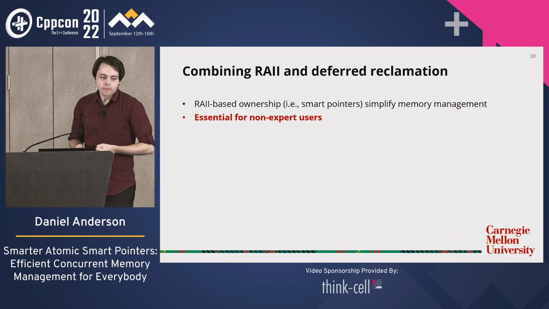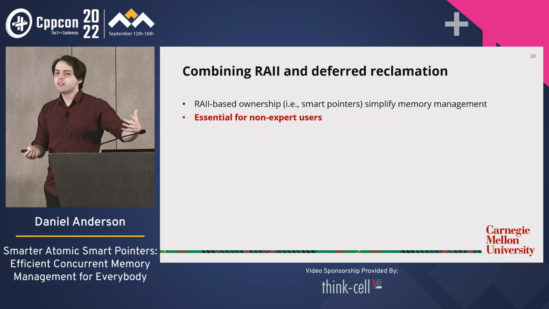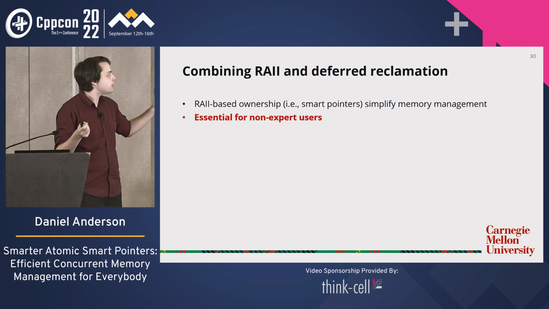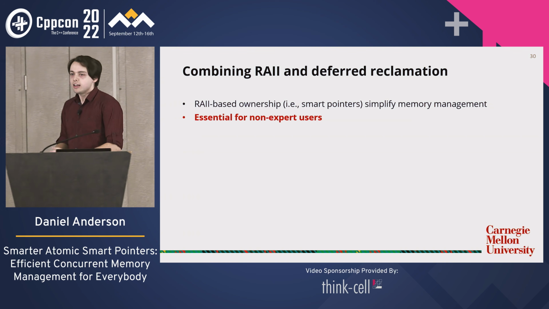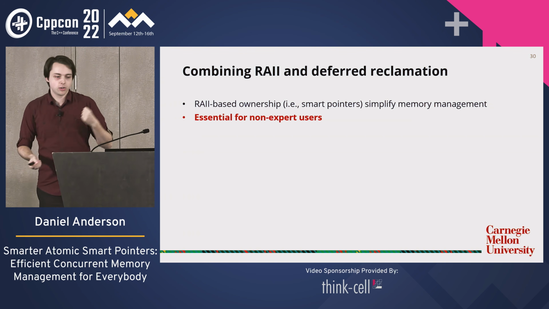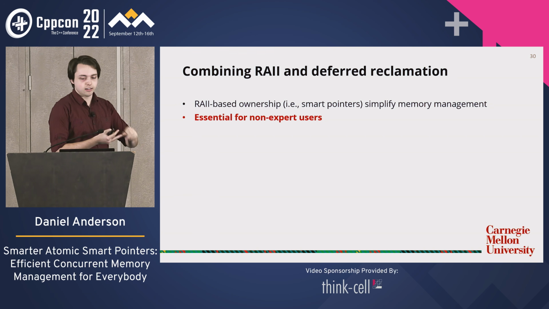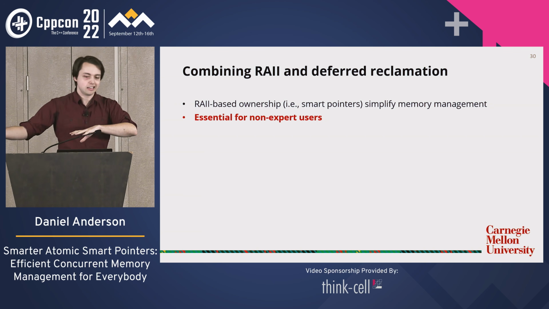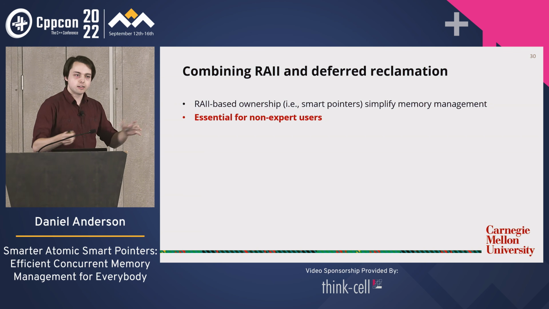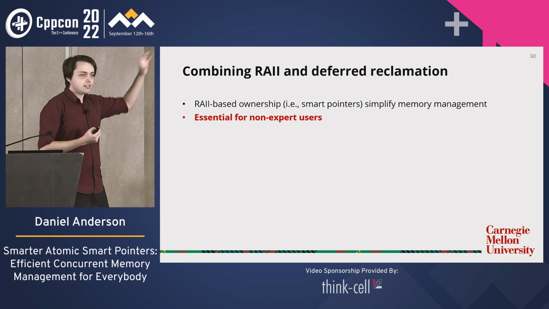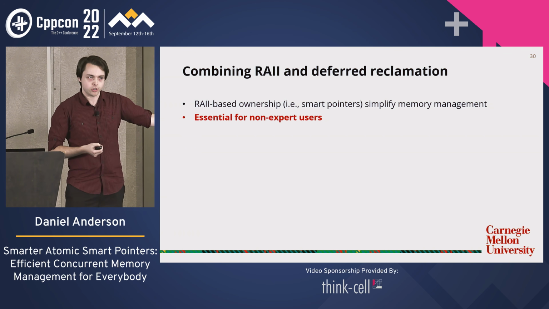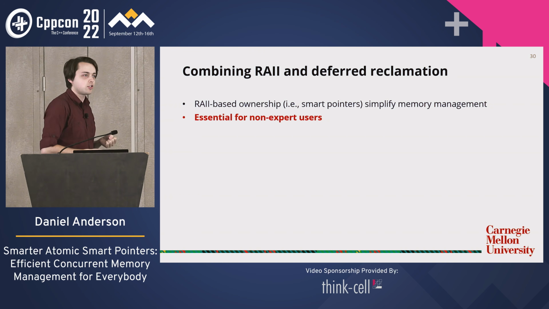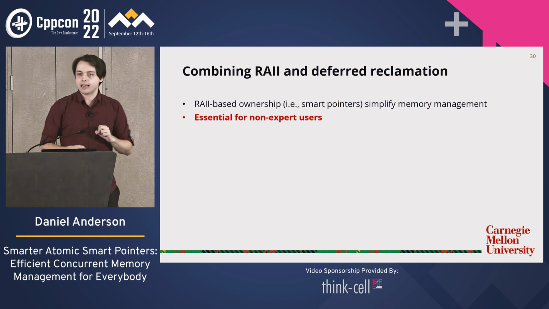I hope so. So broadly, what we're trying to do is combine RAII and deferred reclamation. Smart pointers, the fancy term for them is RAII-based ownership, drastically simplify memory management because the programmer doesn't have to manually free, delete, or retire things. They don't need to think about retry loops. They don't have to think about restarting these operations. They don't have to juggle their hazard pointer holders all over the place. This kind of thing is essential for non-experts, for people who don't have time to thoroughly reason about their concurrent data structure to make sure that they've got every single little aspect of it right.